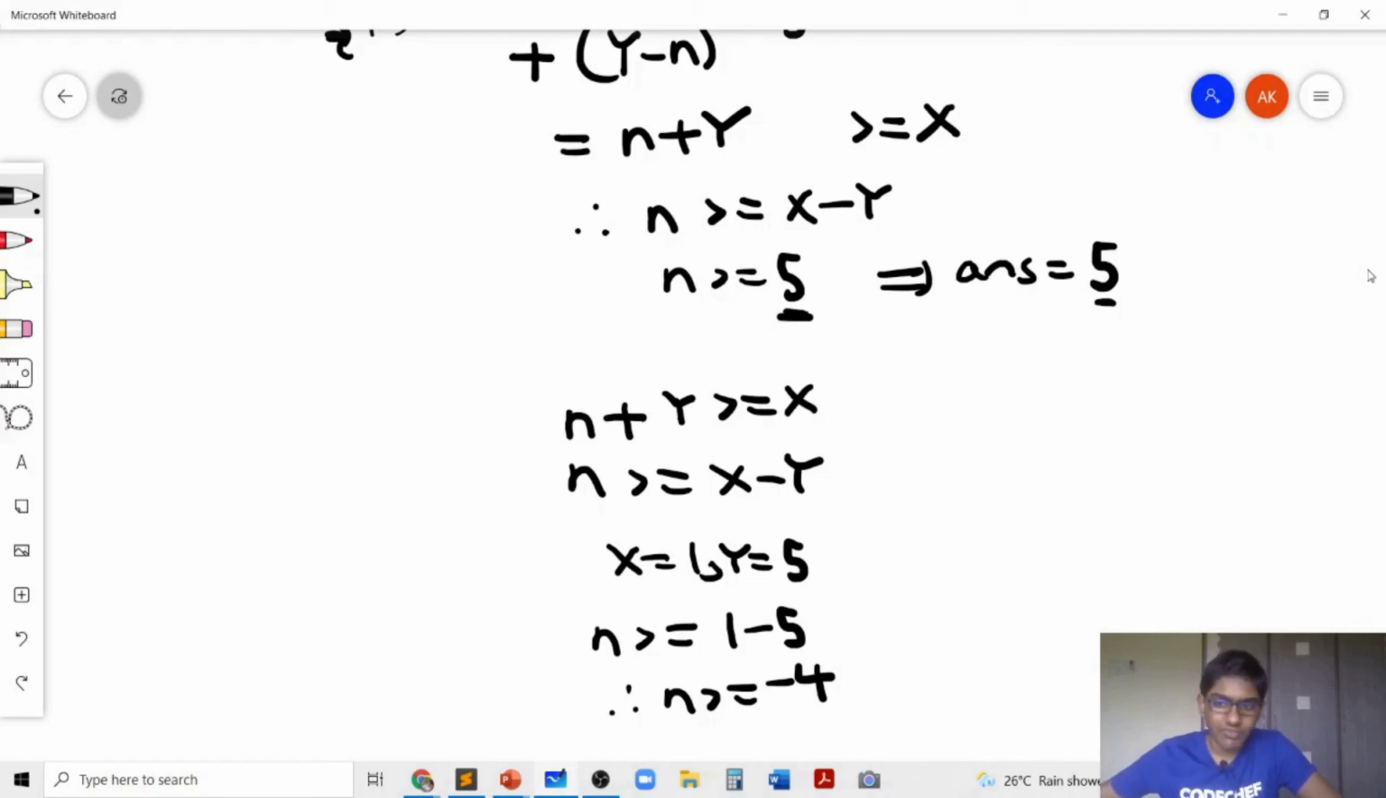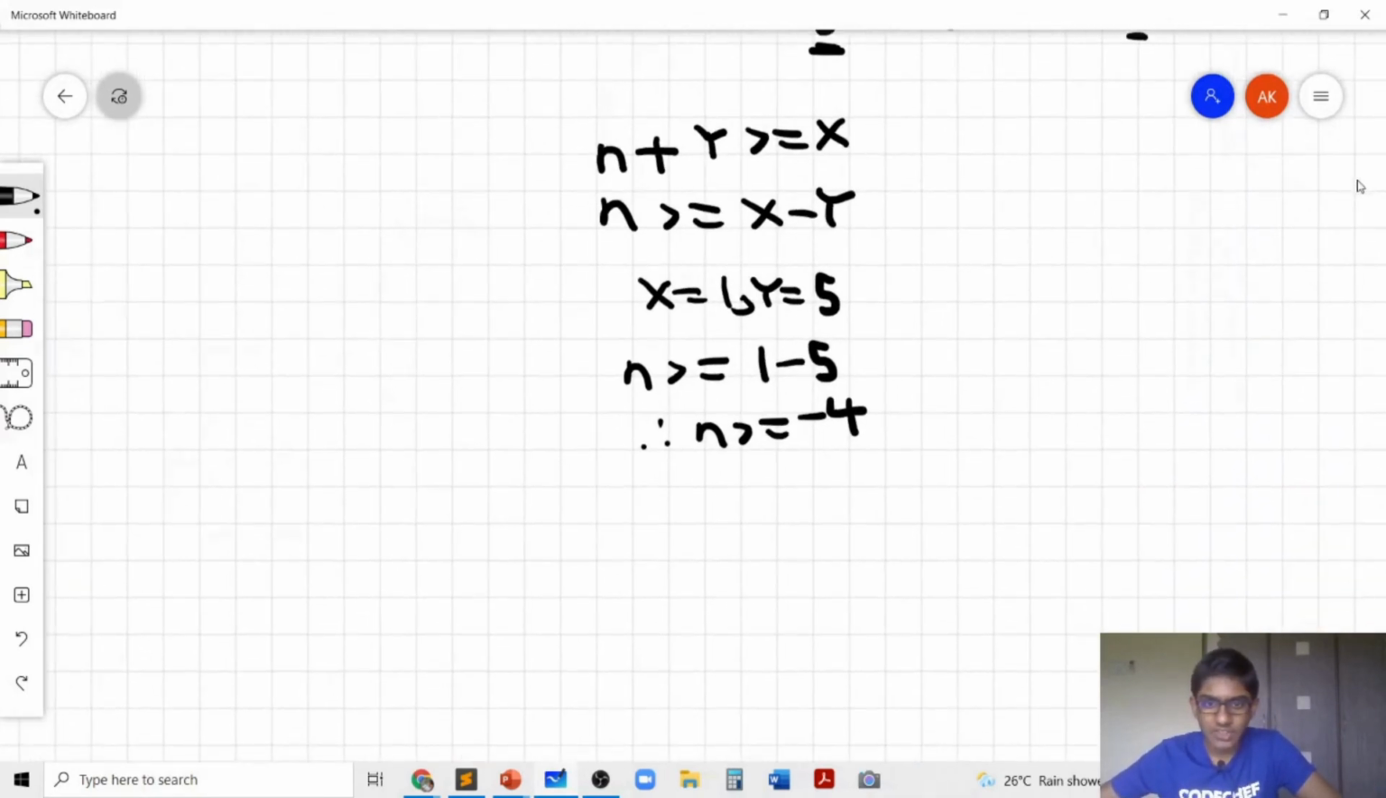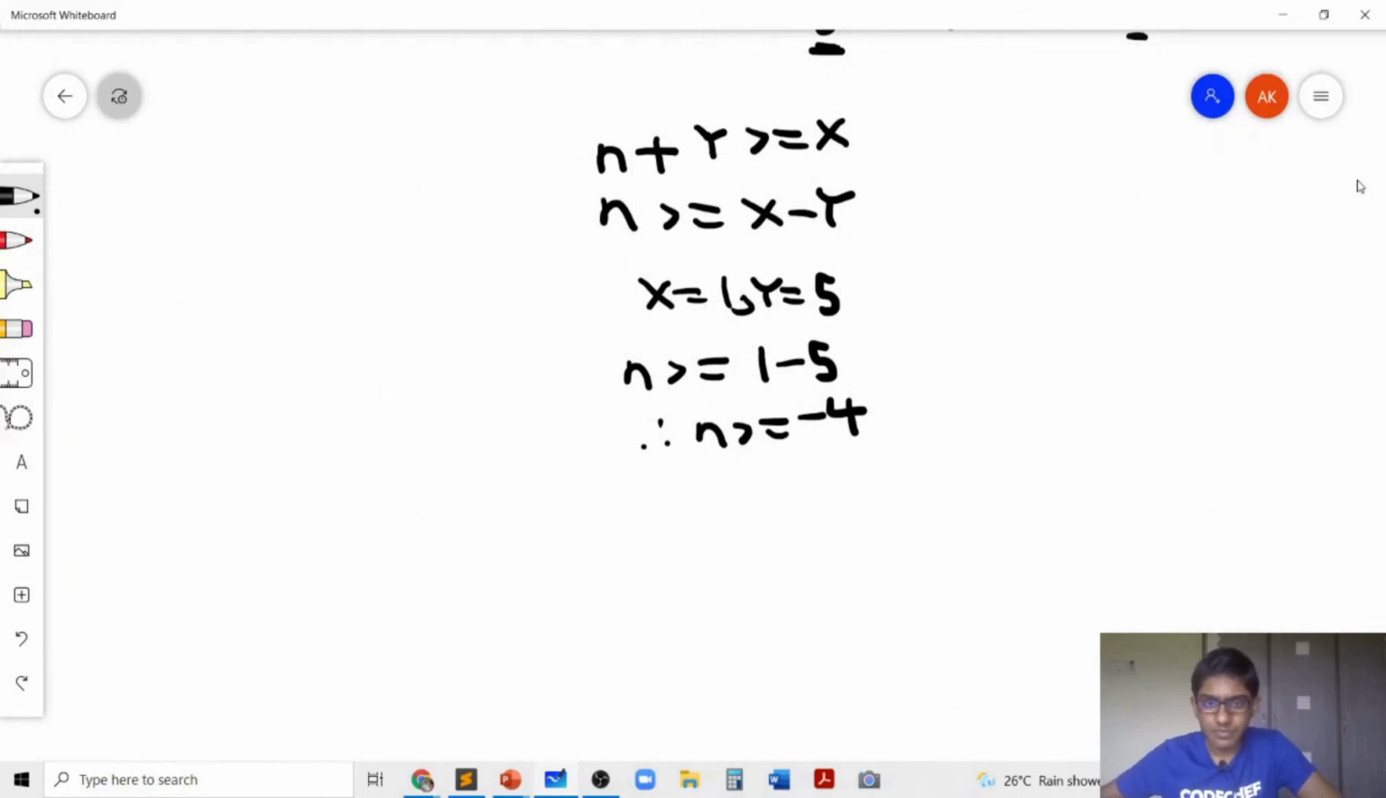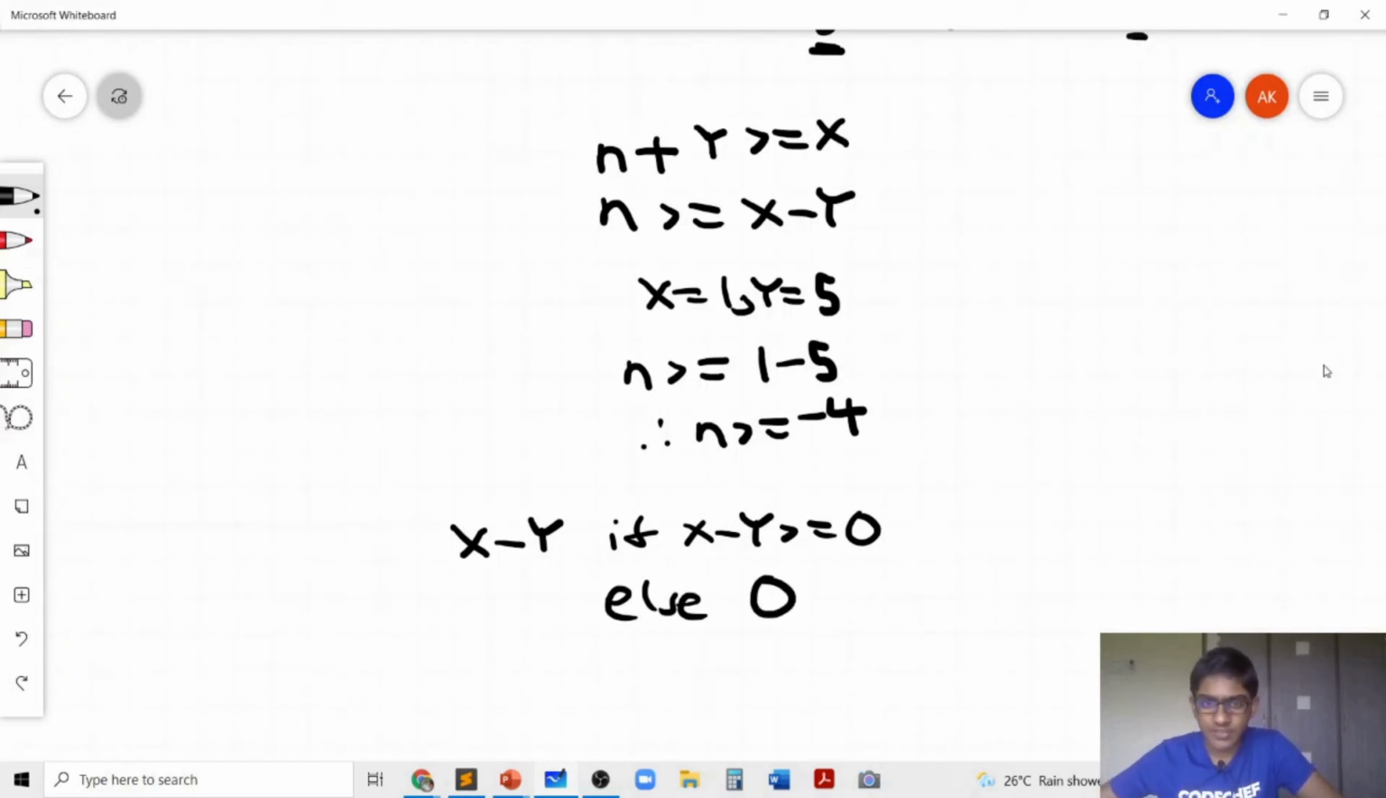So based on this fact, we know that the final answer is just X minus Y if X minus Y is greater than or equal to 0. Otherwise, it's 0. So this is our final answer.